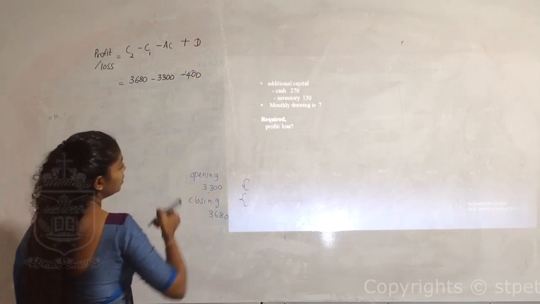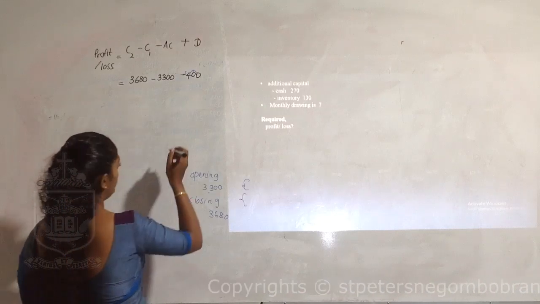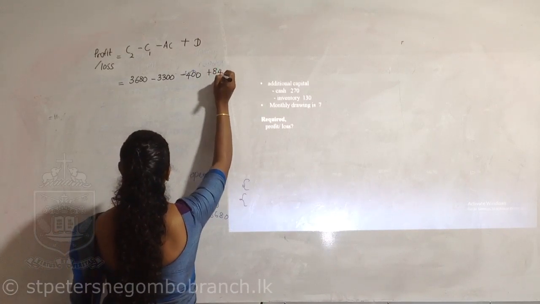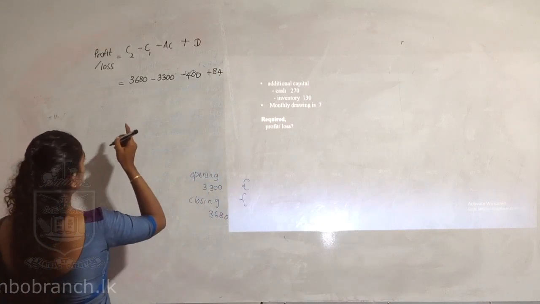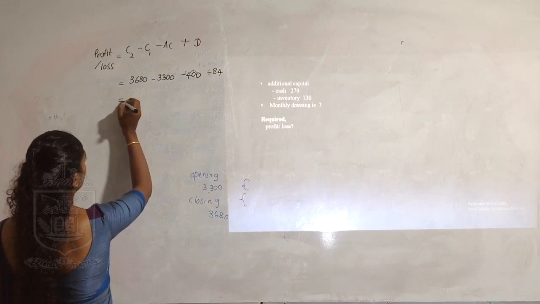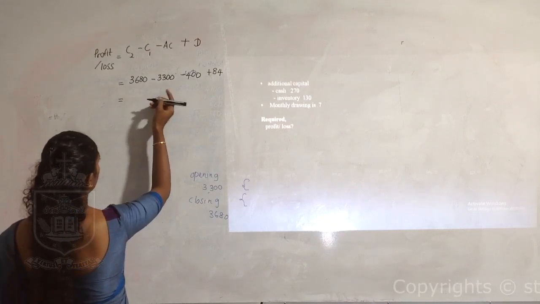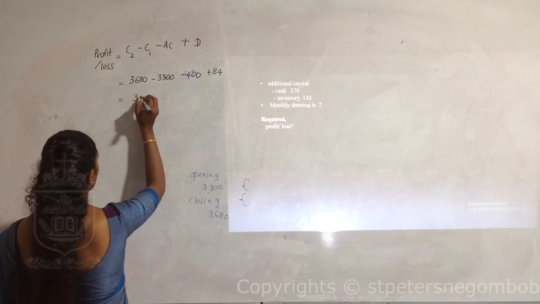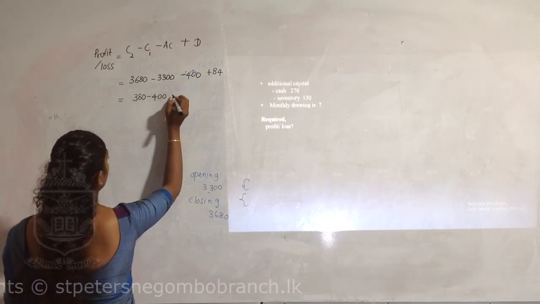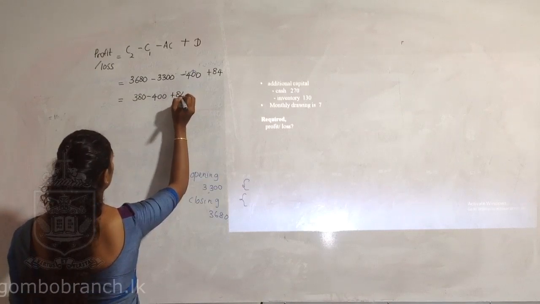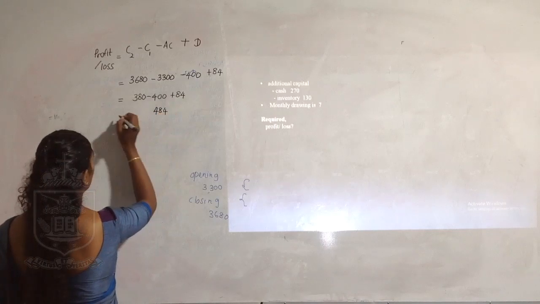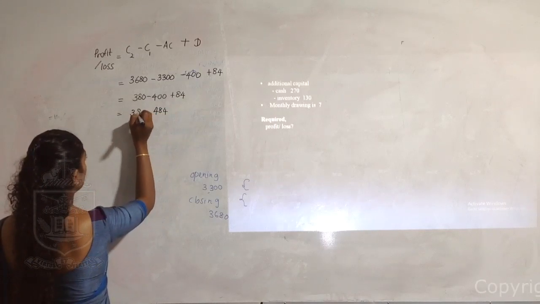And the drawings, monthly drawings is 7 into 12, 84. So the difference between these two is 380, minus 400 plus 84. That means 484 and 380.